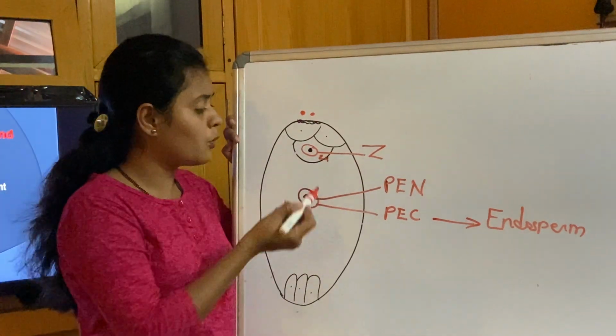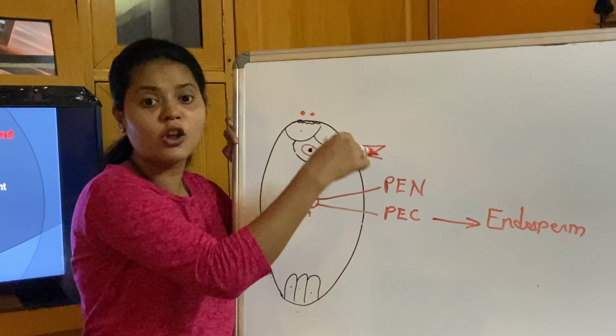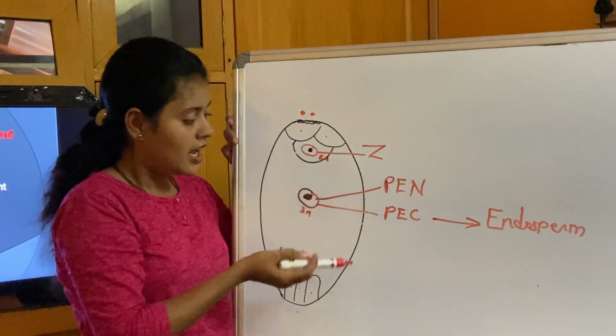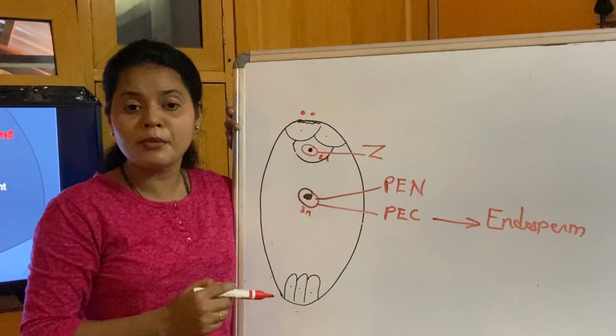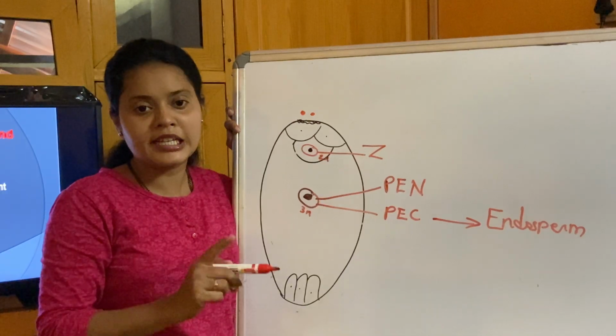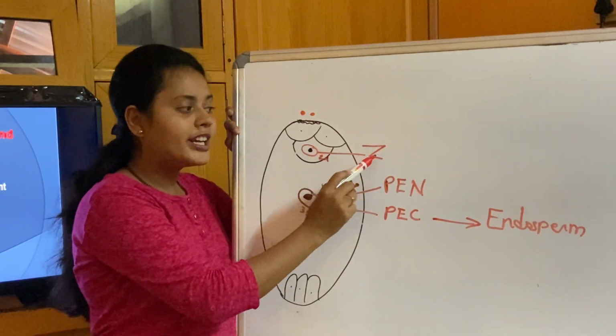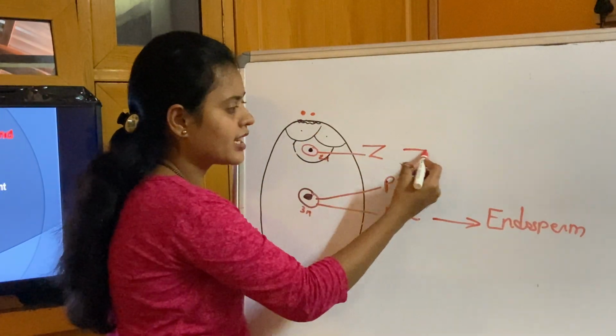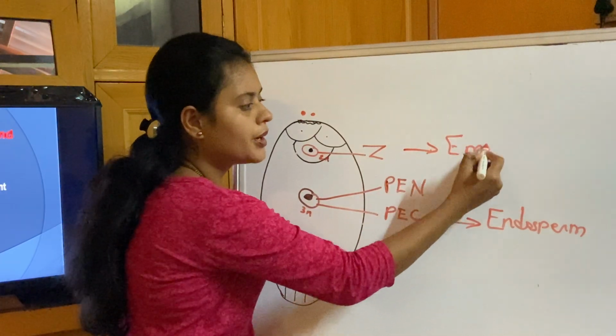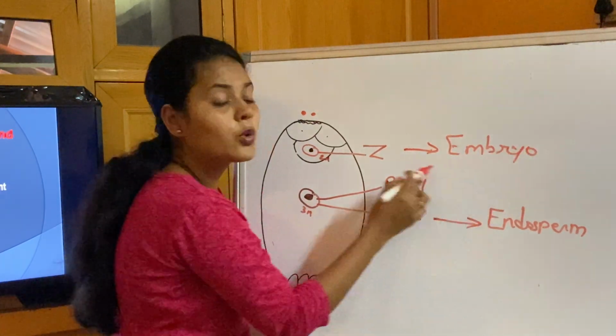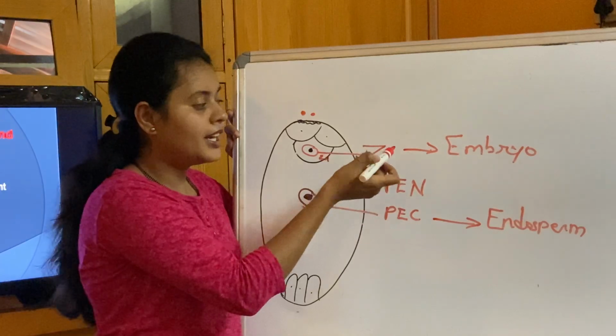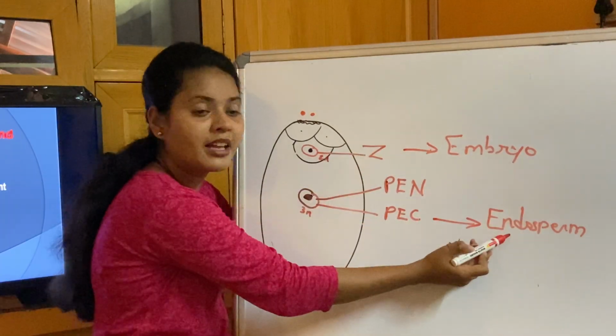Now, you will be thinking, why does the zygote not develop into the embryo first? Why is the endosperm forming first? The reason is that for the zygote to develop into an embryo, it requires nourishment, and the nourishment is provided by the endosperm.